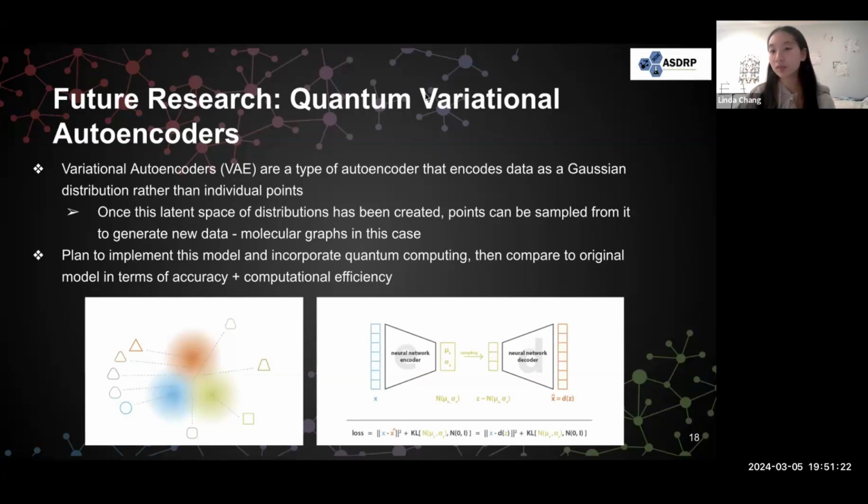So we plan to implement this model within the next few months and incorporate quantum computing concepts into it, and then compare it to our original models, including the original QNetGAN and the QNetGAN v2, and then compare them in terms of accuracy and computational efficiency and see what turns out to work out the best.